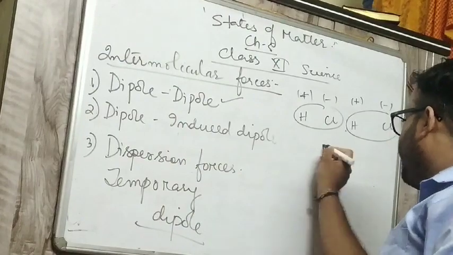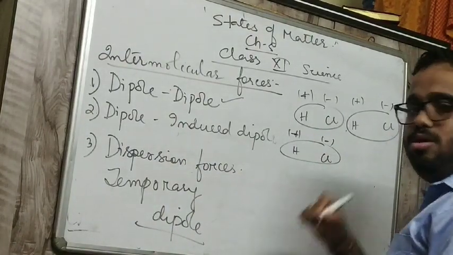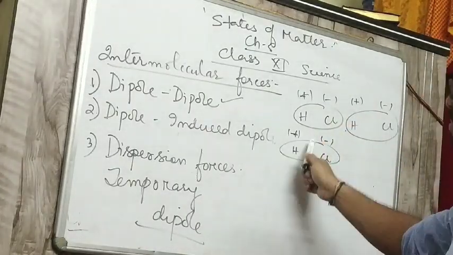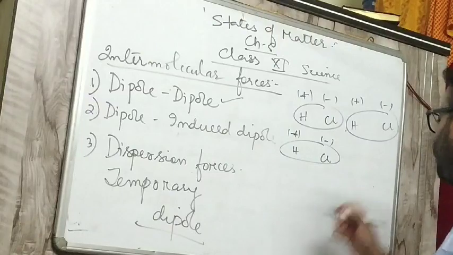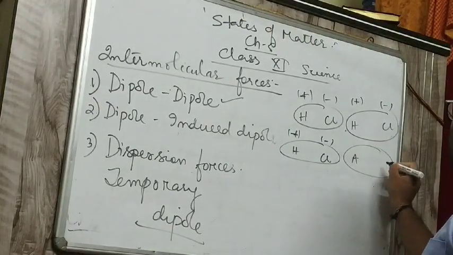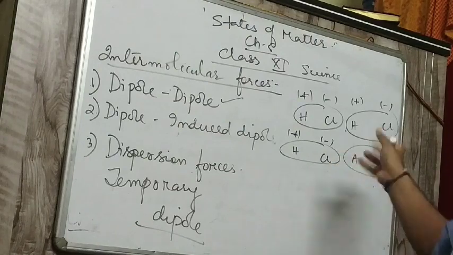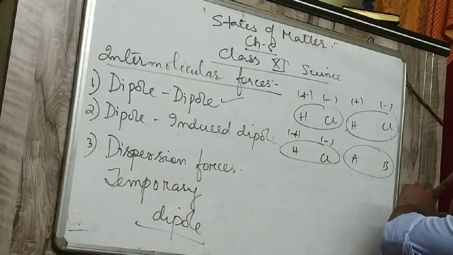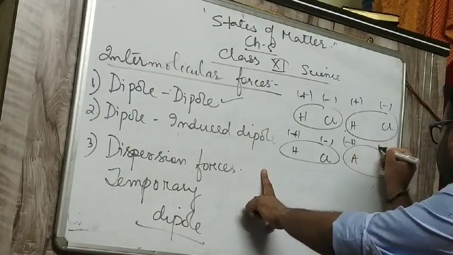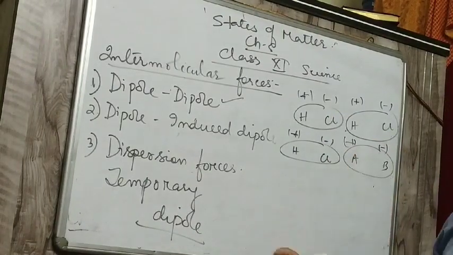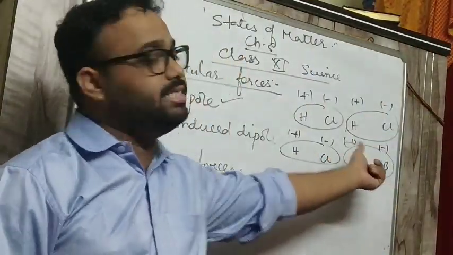The next one: I take HCl, a permanent dipole, and I take a temporary dipole. Suppose I take any molecule AB. When the AB molecule is brought near HCl, it has a dipole.